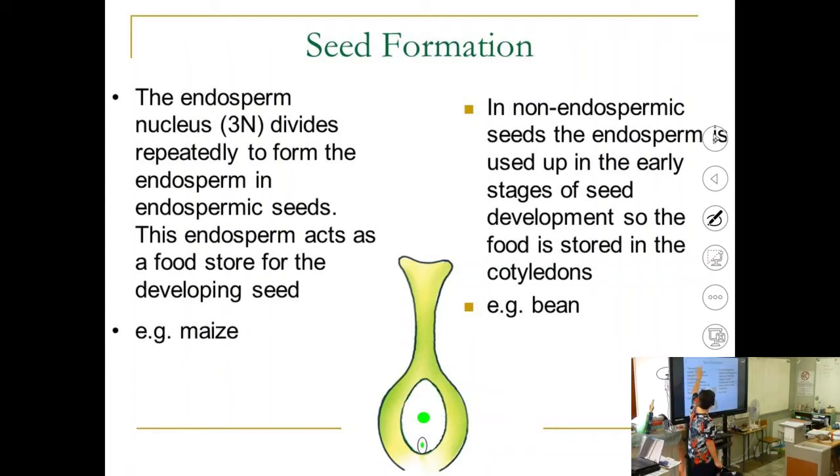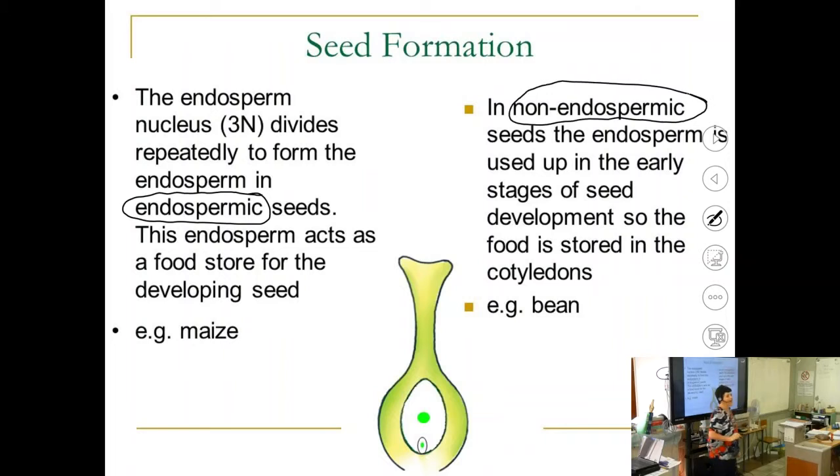We have two types of seeds: endospermic seeds and non-endospermic seeds. And if you look in your book, they say in germination, we only have to study non-endospermic seeds.